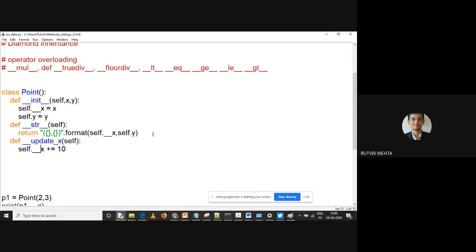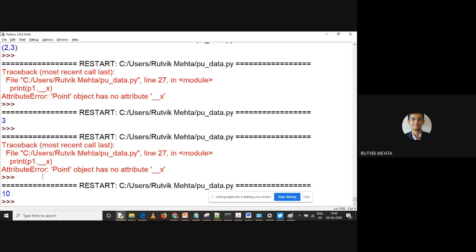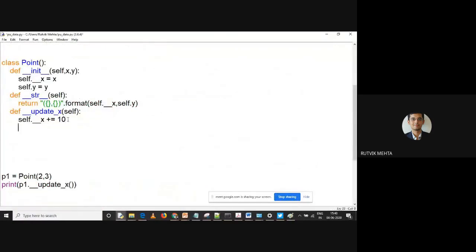So let us try to run it over here. P1 dot underscore underscore update x, and let us run it. See what is going to happen. It is saying that there is no method called underscore underscore update x. Why? Again, this method is private. So how can you access it? Let me call another method. So define now, let me call it as self.